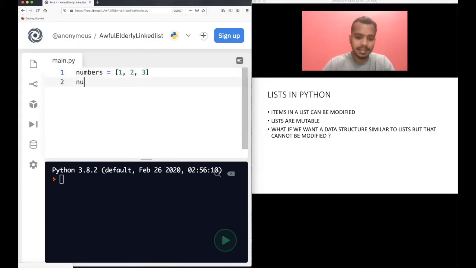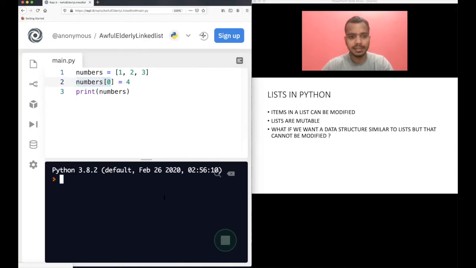You can modify any item in the list. I can do numbers[0] = 4 and print numbers. If you run this code, you will see that the list has been modified from 1, 2, 3 to 4, 2, 3.